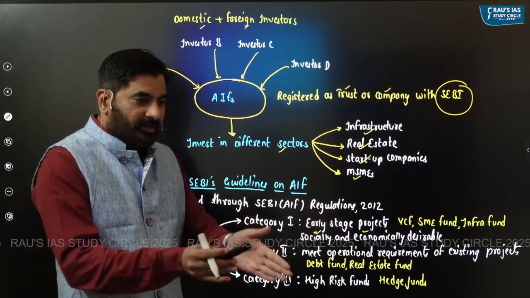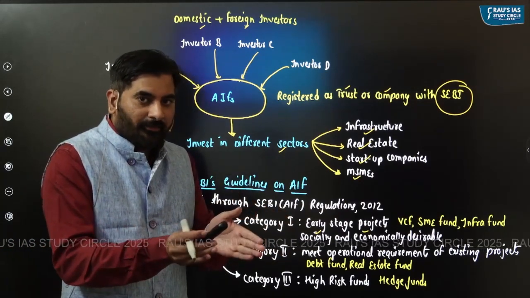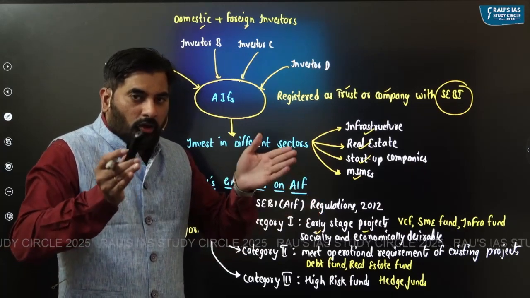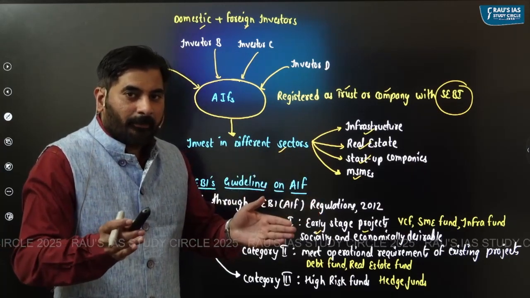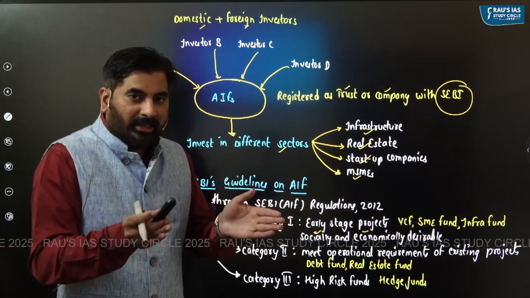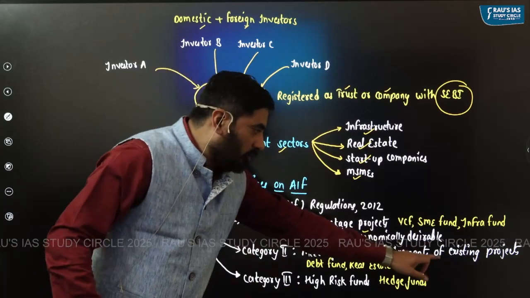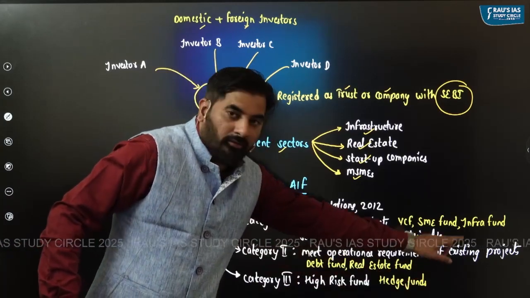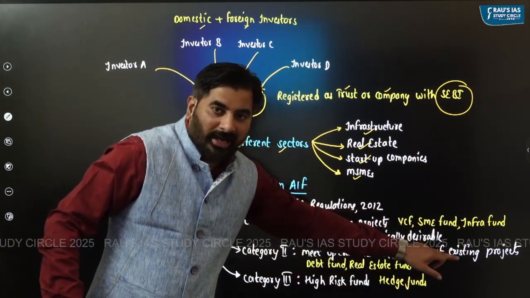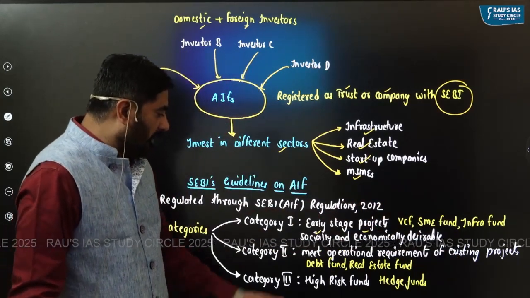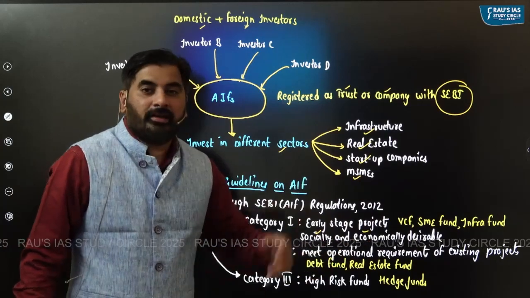On the other hand, let's say there is a 4-lane national highway. This 4-lane national highway has to be expanded to become 6-lane national highway, or some money has to be spent for maintenance of this national highway. So it means you are meeting operational requirement of existing project. In that case, it will be AIF2. For example, it could be infrastructure debt fund.